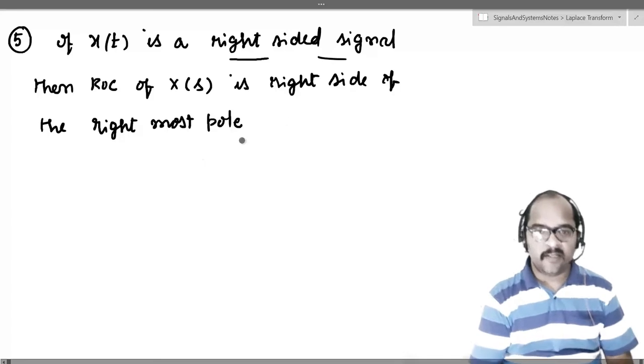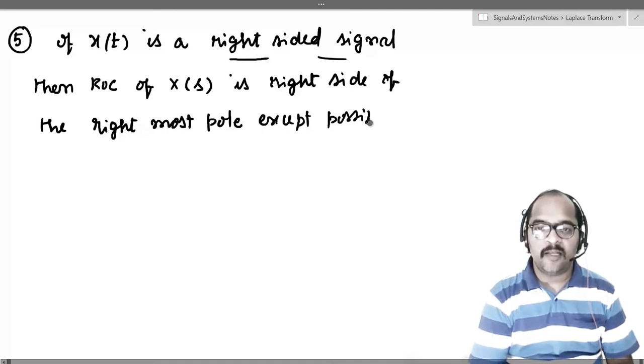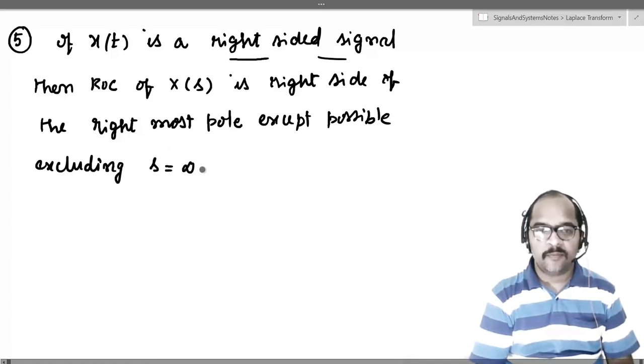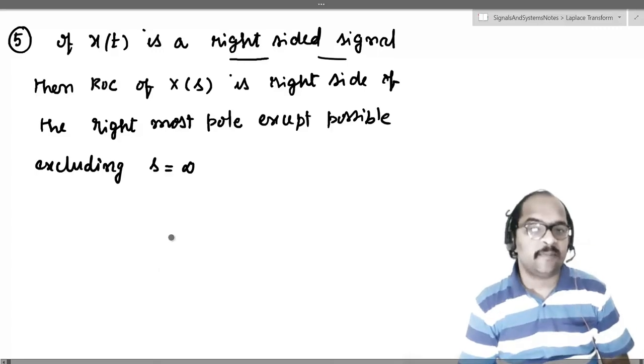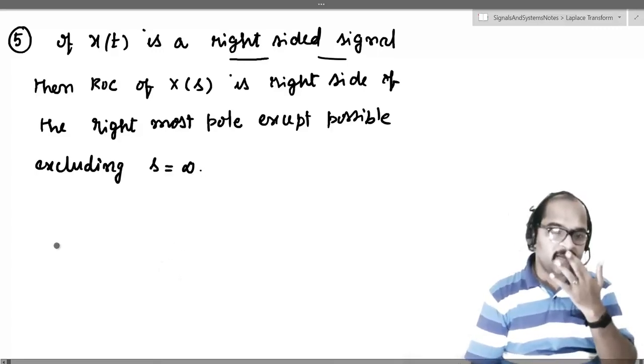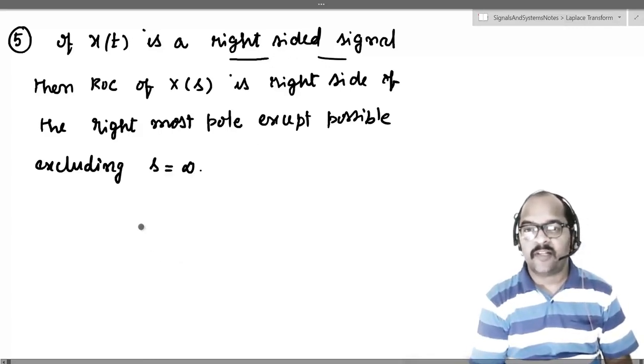Still it's not over. It is the right side of the rightmost pole, except possibly excluding s equal to plus infinity. Except possibly excluding s equal to infinity. We will understand this with an example. But first you should understand what a right-sided signal is.